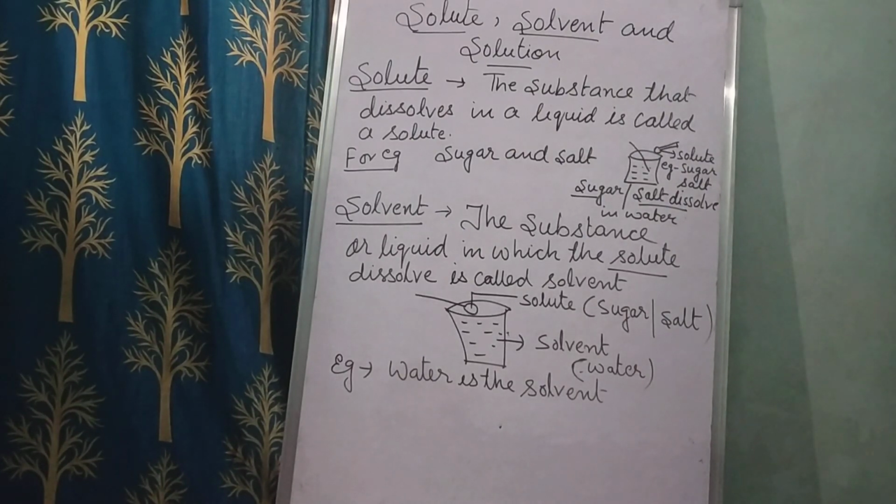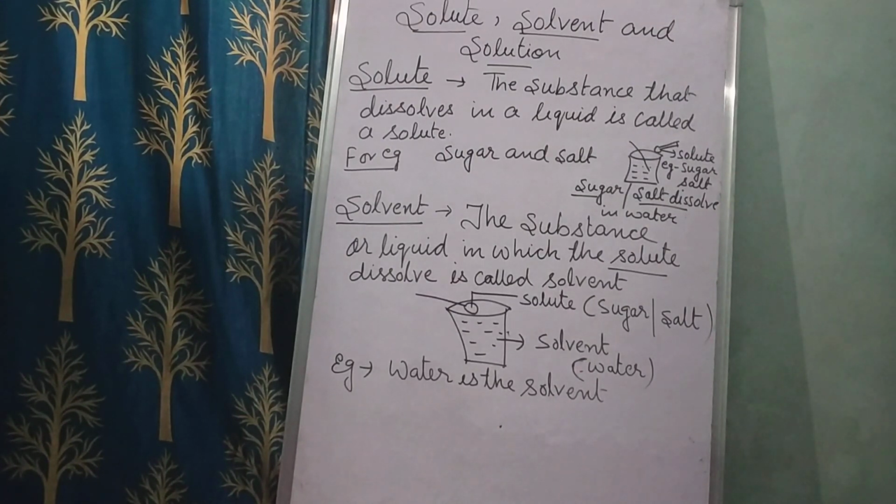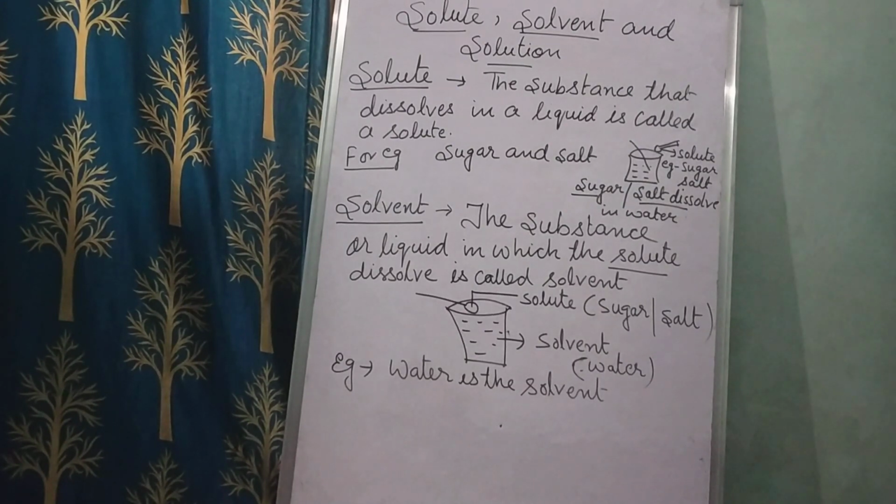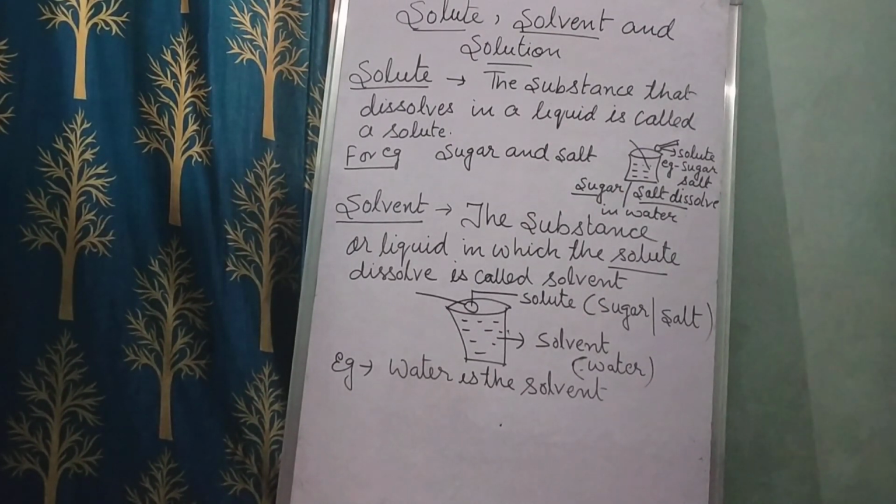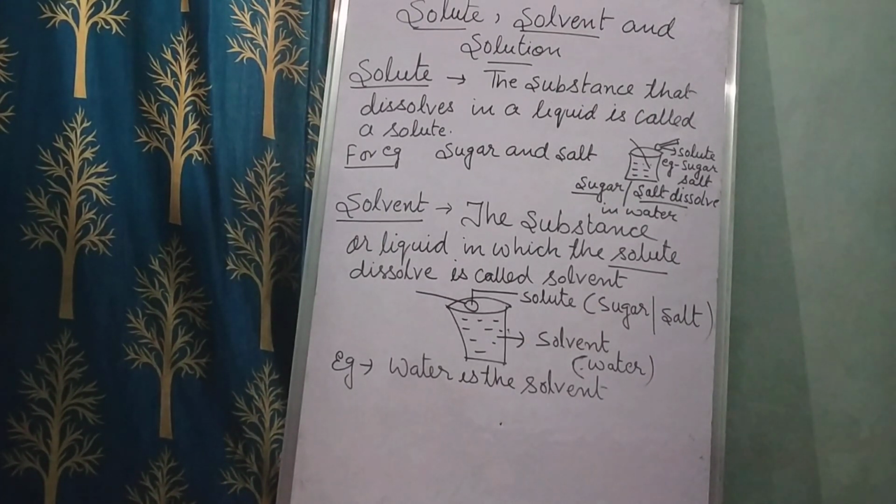Don't get confused between solute and solvent. Solute means the things that are solid. The sugar and salt are solid things, and water is a liquid. The substance that dissolves in a liquid is called a solute, so the substance will be your sugar and salt. When you put these two substances in a glass of water, what will happen? Sugar and salt will dissolve, and they will dissolve in a liquid. The liquid is water. So that is your solute.